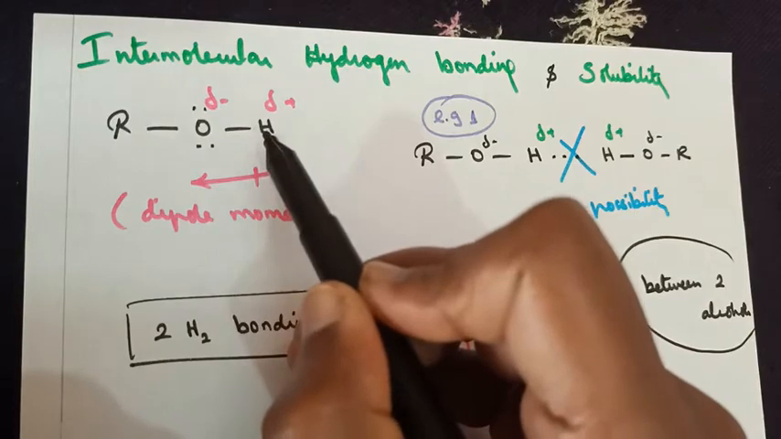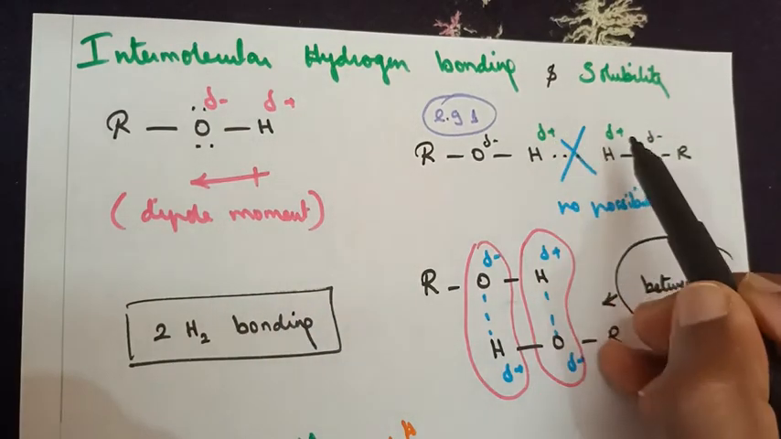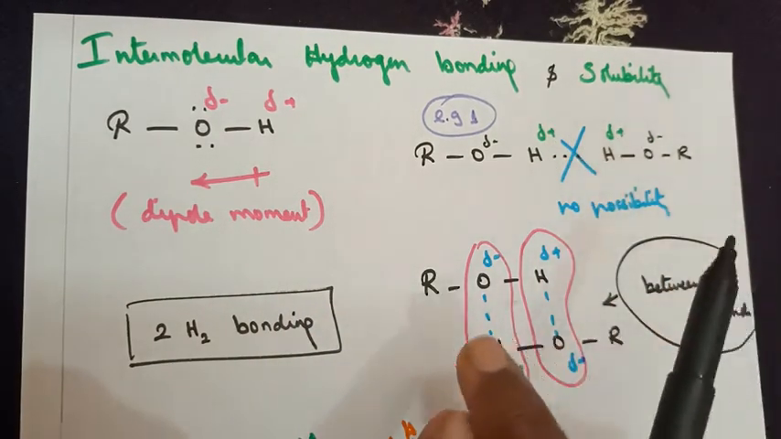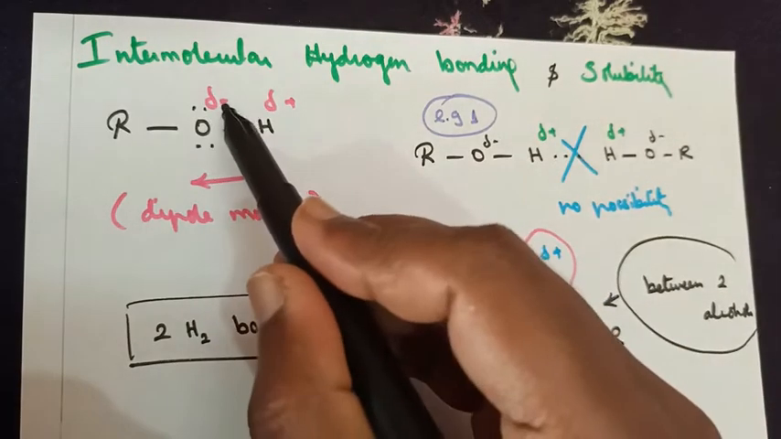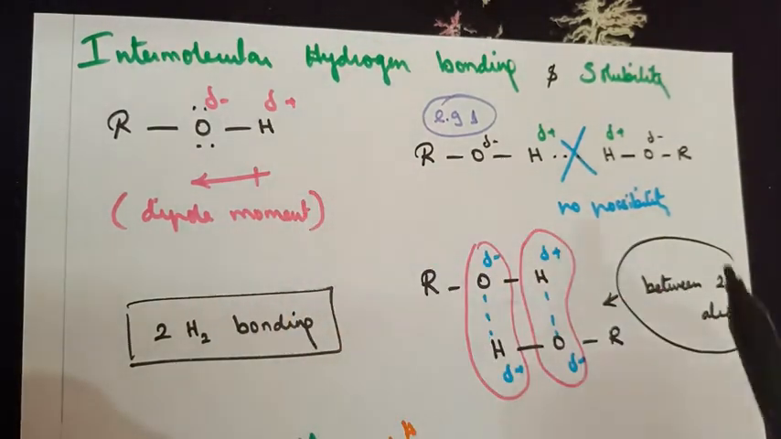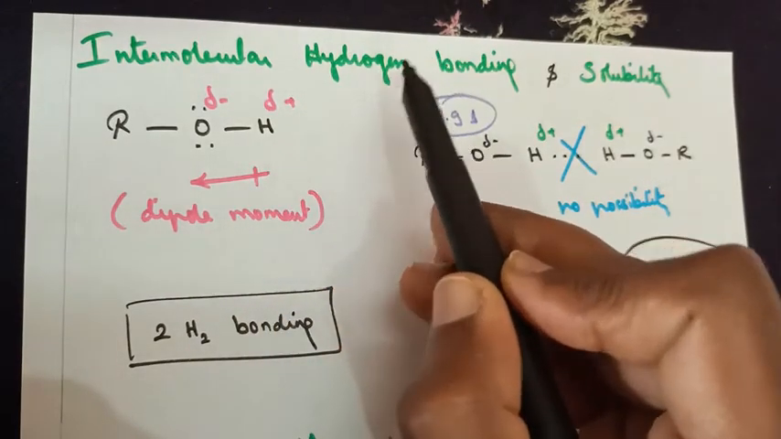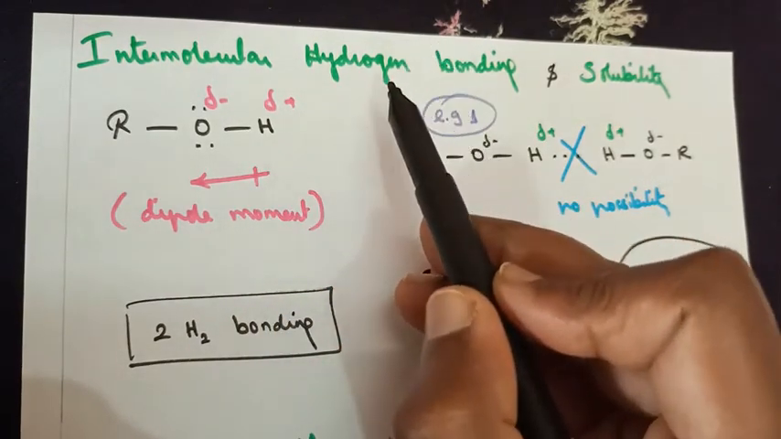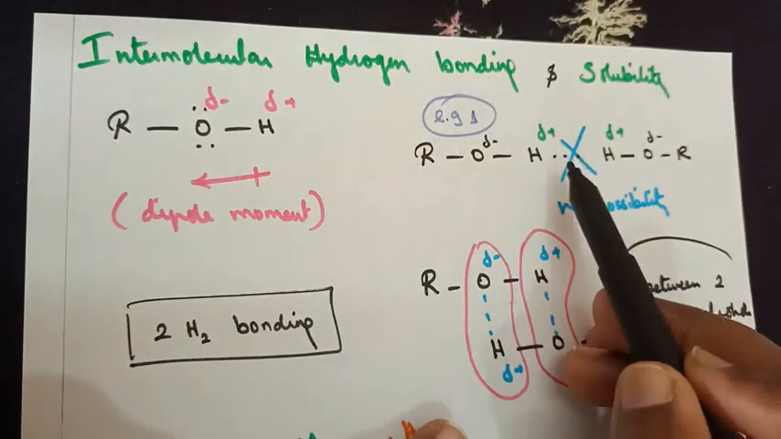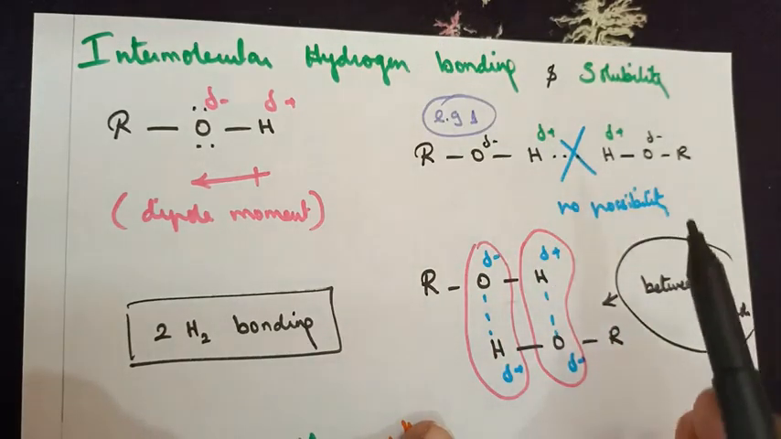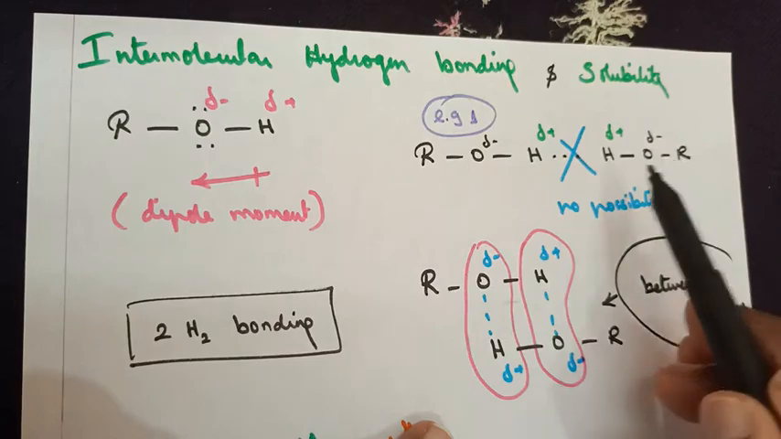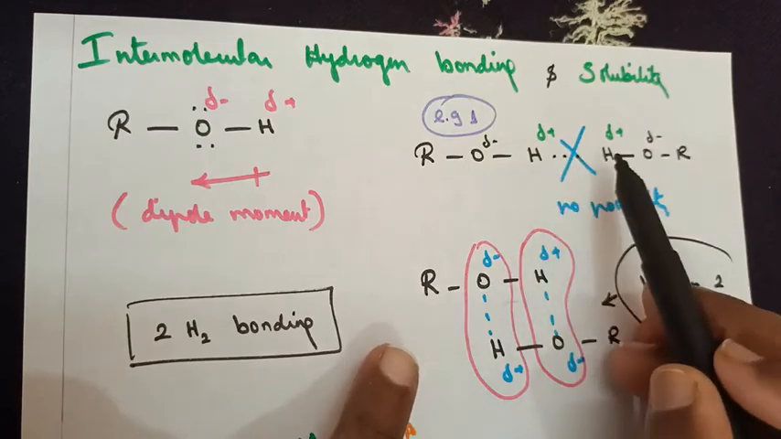Reason: like charges repel each other, opposite charges attract each other. I hope I'm making my points clear. Here also plus charge, here also plus charge, they will never form a bond. But minus and plus, they will form a bond. So, intermolecular hydrogen bonding between two different molecules of alcohol is possible, provided the arrangement is different. If they are arranged linearly, the bond formation is not possible.